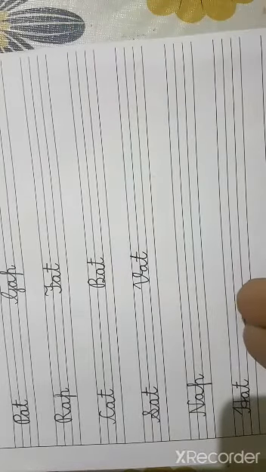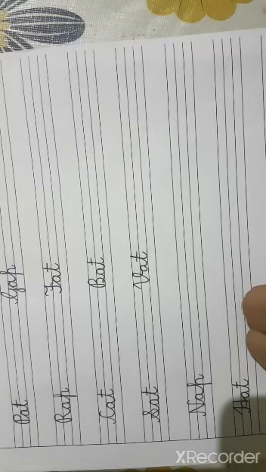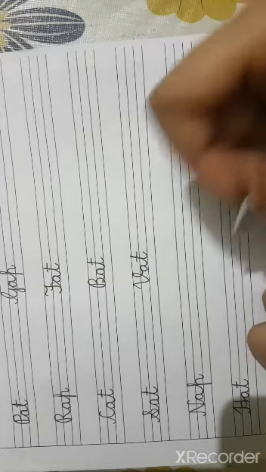Next spelling would be cap. Now tell me, what is the spelling of cap? K-A-P. Cap. Very nice.